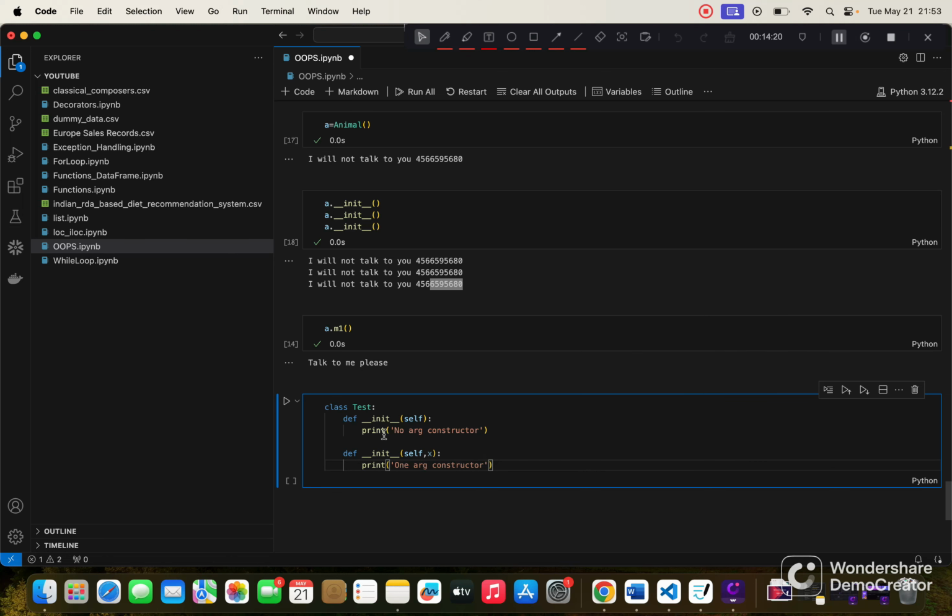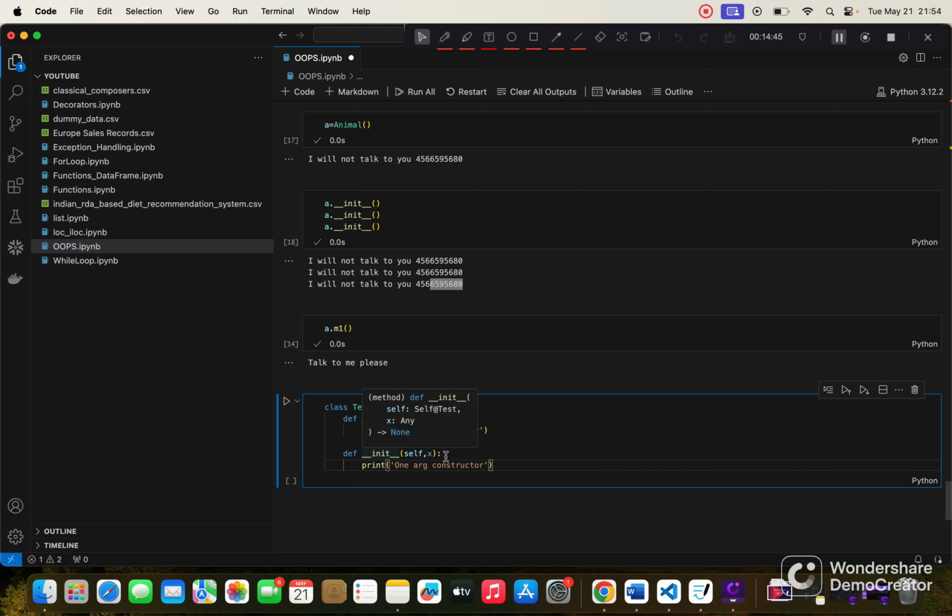So here what I am doing is I created the first constructor that is taking self, and I am trying to print no arg constructor. Some of the people will be like, why is it a no argument constructor? Because we are taking one argument here, self. But the thing is, self is coming automatically from the Python class, we don't have to provide the value for it, so that's why it's a no argument constructor.